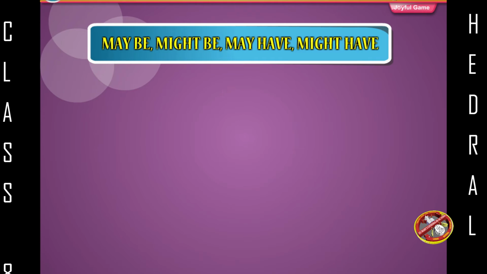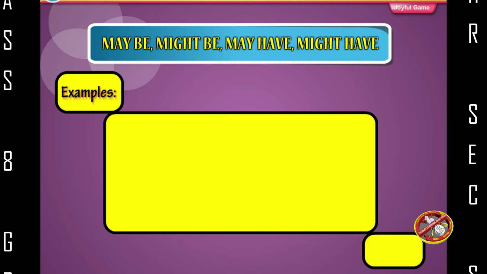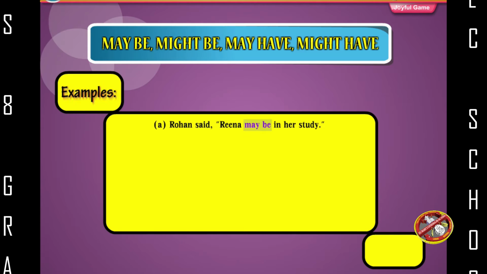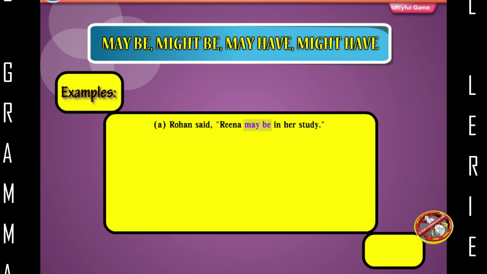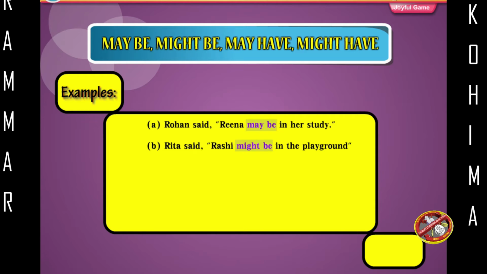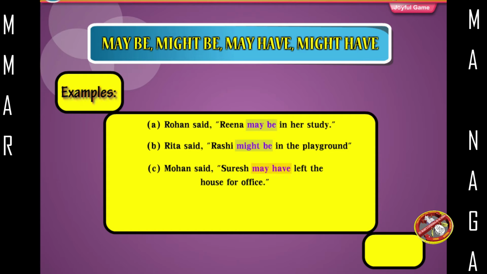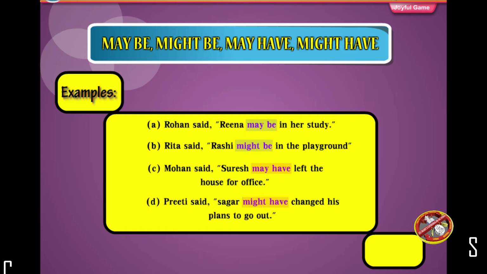Maybe, might be, may have, might have. Examples. Rohan said, Reena may be in her study. Rita said, Rashi might be in the playground. Mohan said, Suresh may have left the house for office. Preeti said, Sagar might have changed his plans to go out.